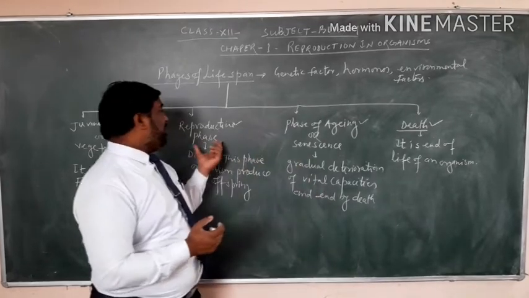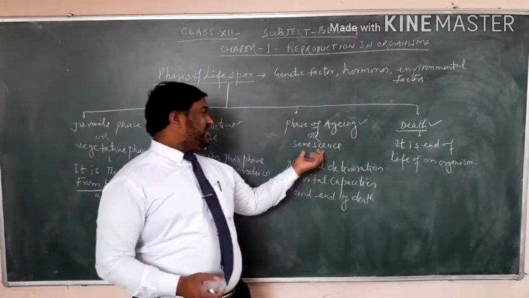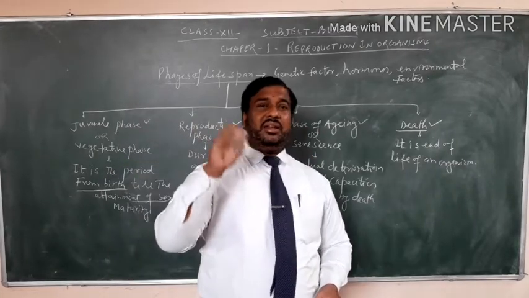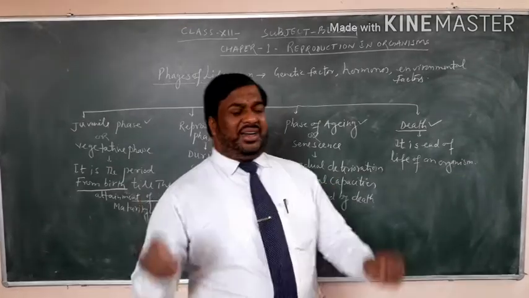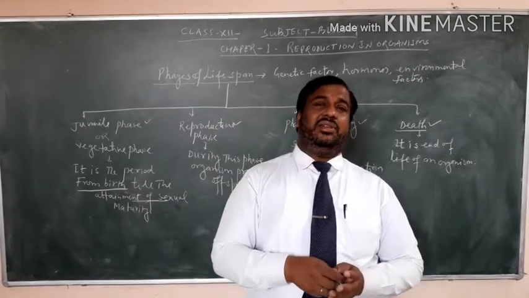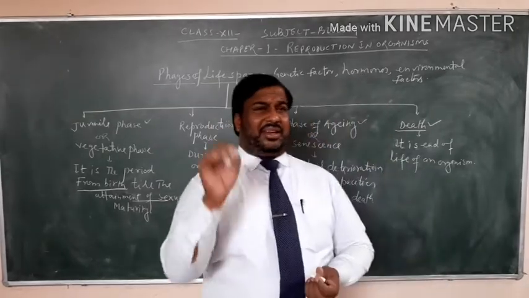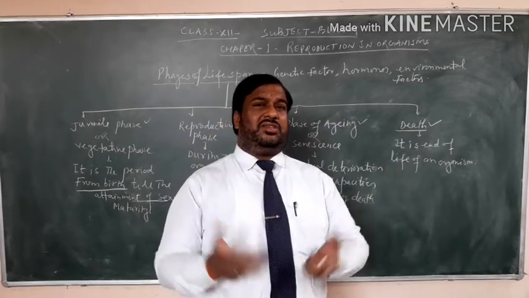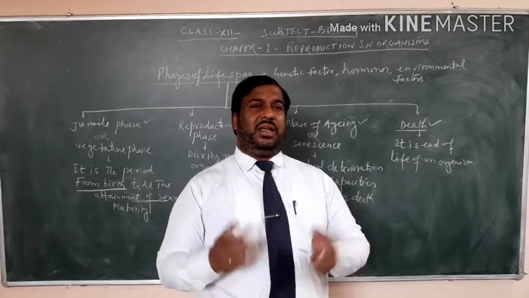After this reproductive phase, next is the phase of aging or senescence. In this phase, there is gradual deterioration of vital capacity, and this ends in death. Means senescence or phase of aging is characterized by deterioration of muscles in case of animals, or deterioration of tissues in case of plants.